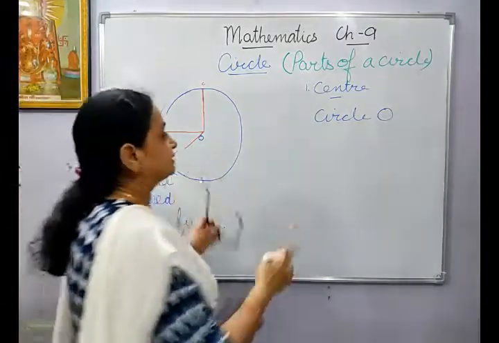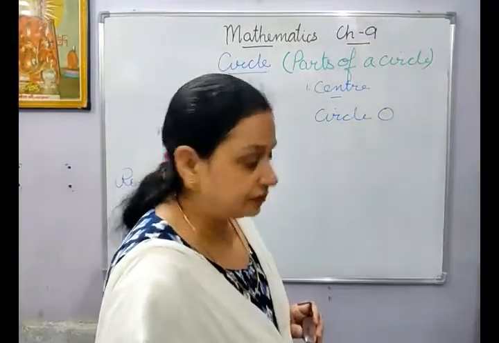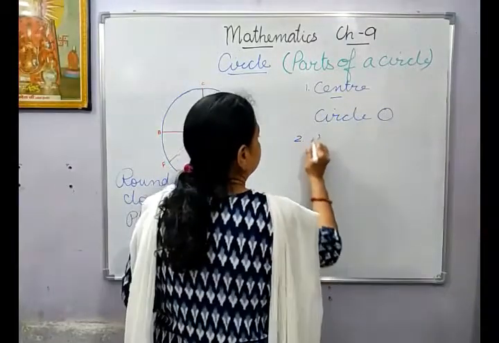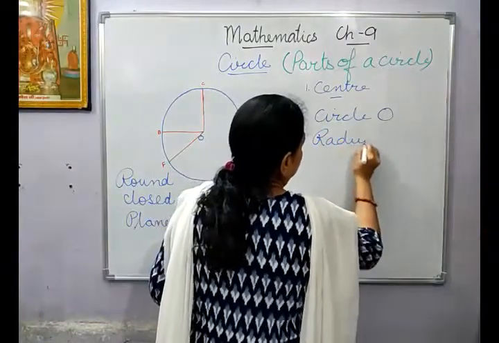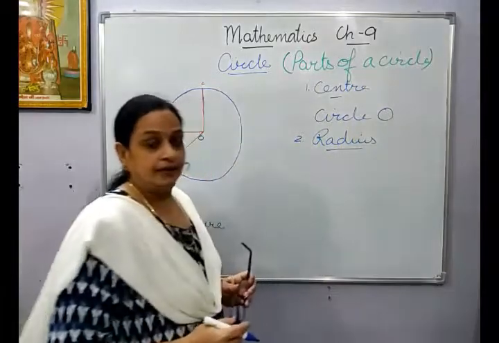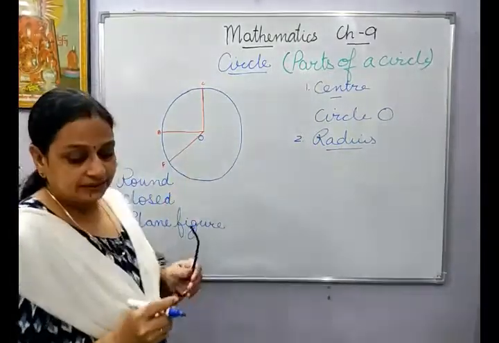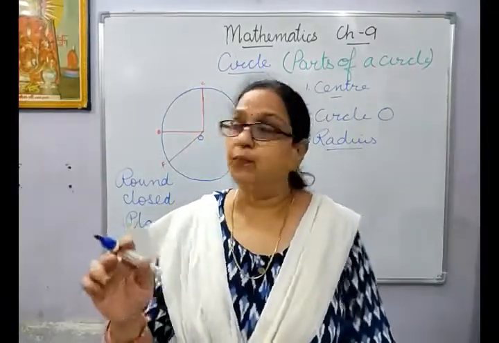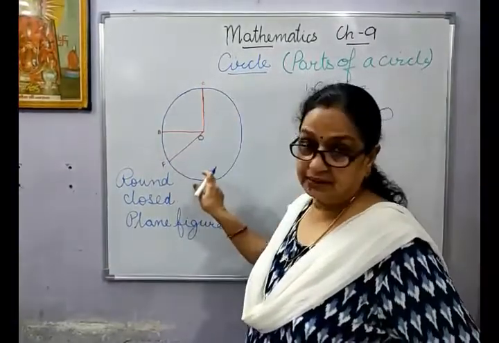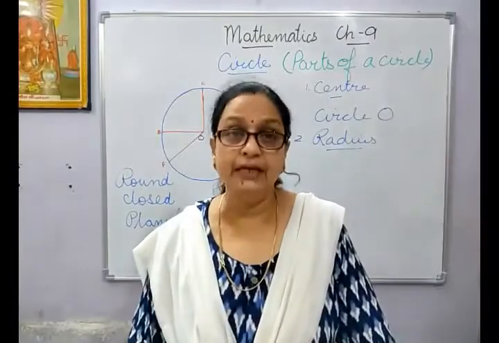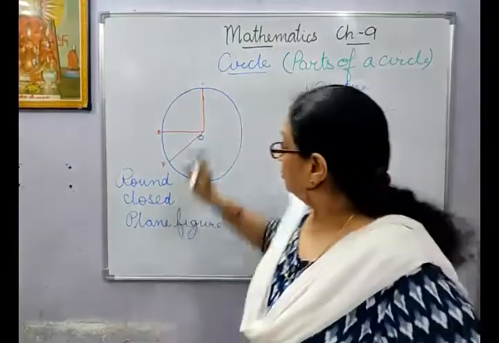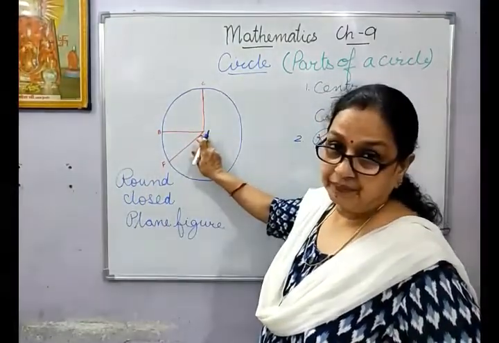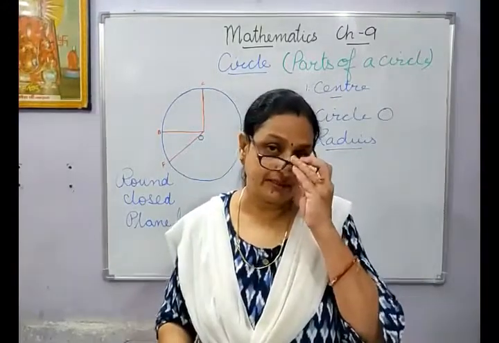Then the second part which we will discuss is radius. So radius, I'll read it from the book. The distance from any point on the circle to its center is called the radius.